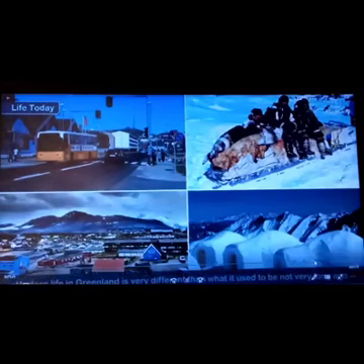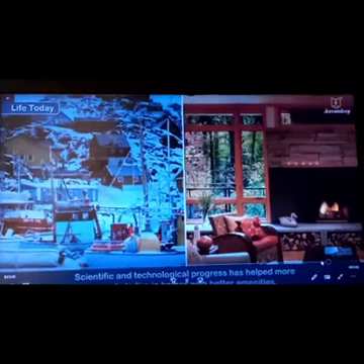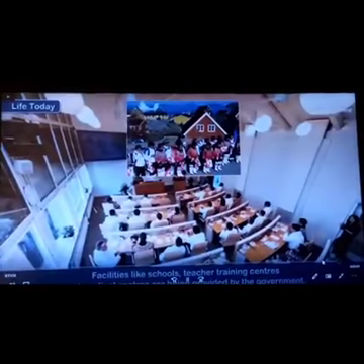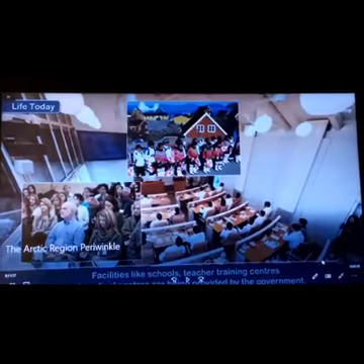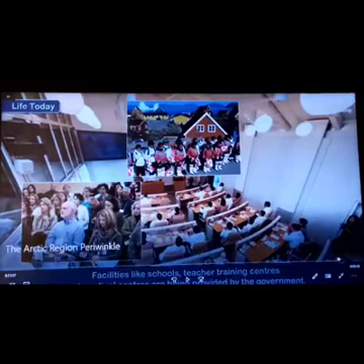So this is today's life in the polar regions. It's a difficult life and not easy to live. Scientists and technological progress have helped more people to live in homes with better amenities. So their life is getting better day by day, but still it's really tough to live over there. Better transport and communication have also improved the quality of life. So this is their life today. But still, it is not easy to live in the Arctic region.